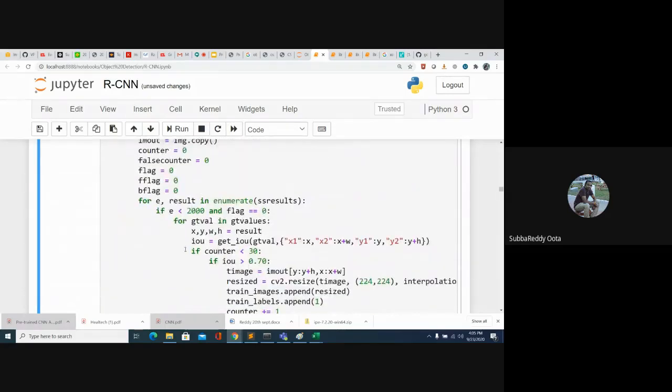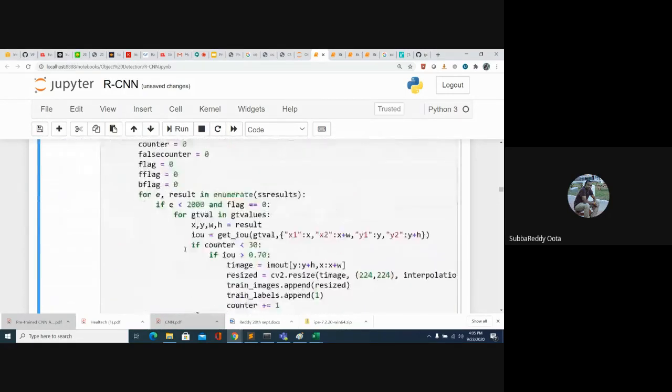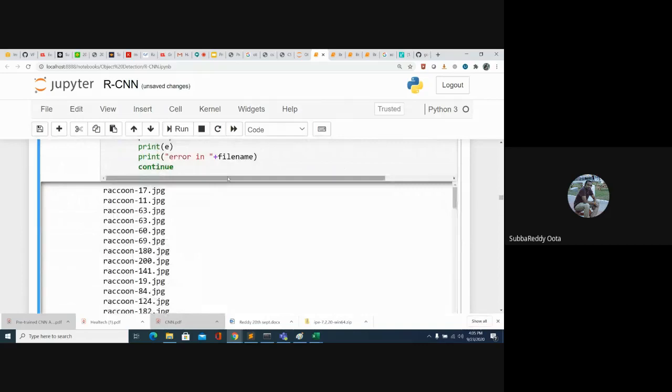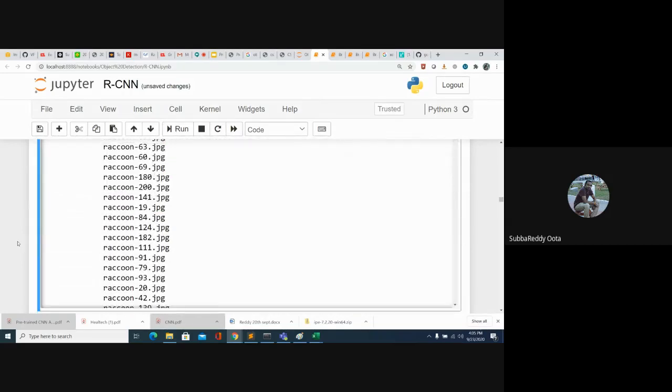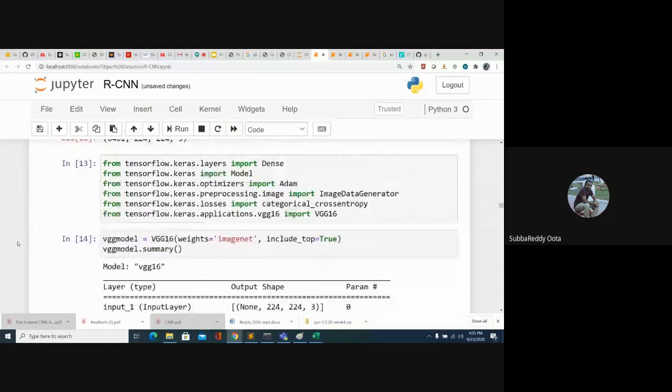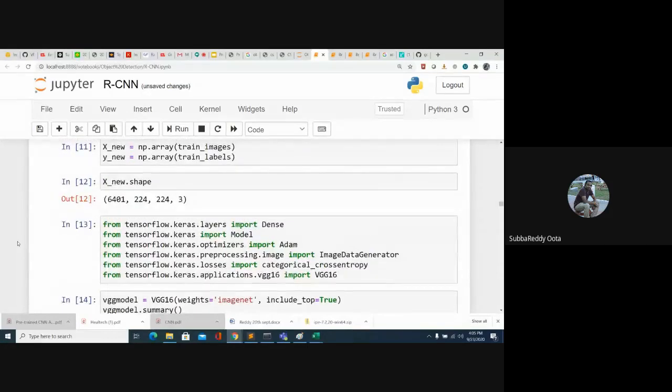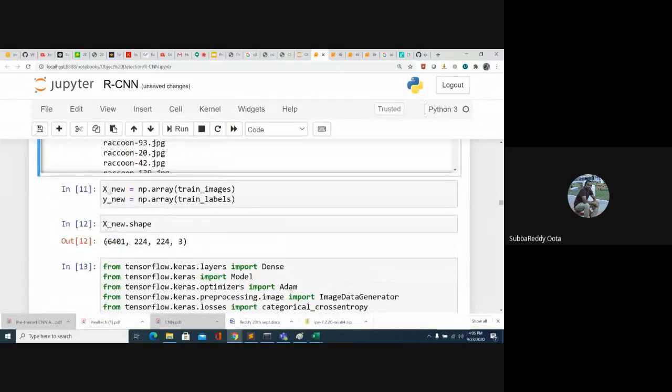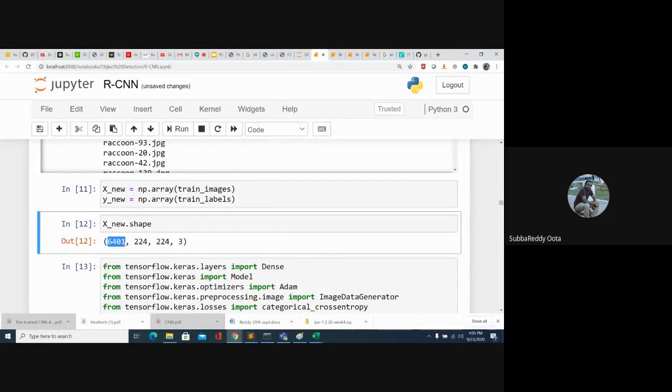Then, in case of training, I'll share this notebook. This is also exactly the same. Once you get all those region proposals, look here, 6,400. For every image we have, say, some 100 region proposals.